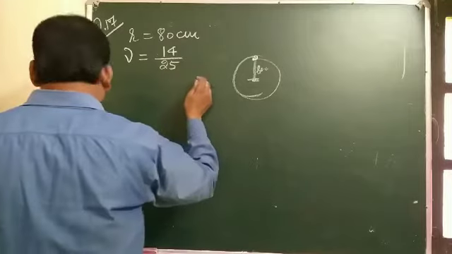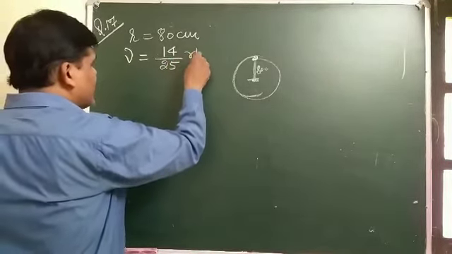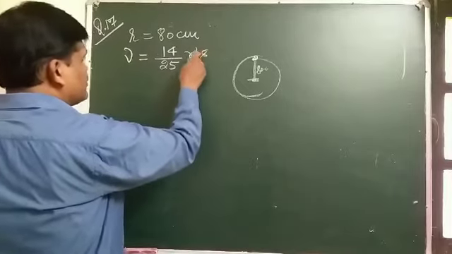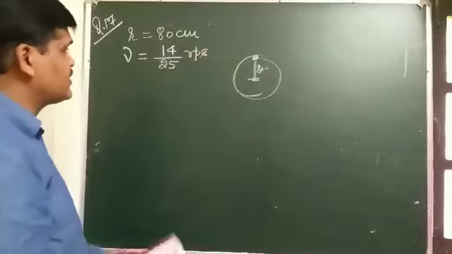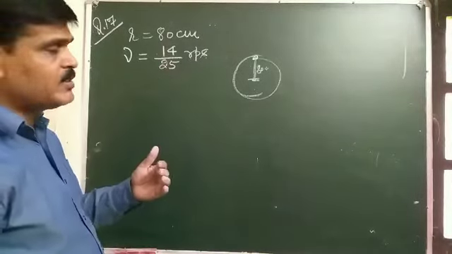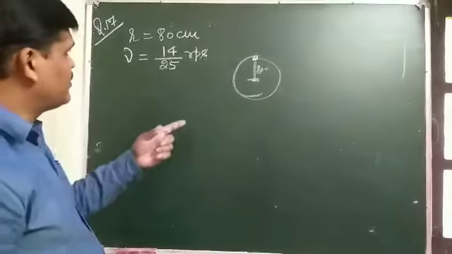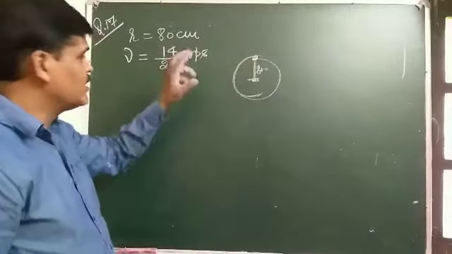So revolutions per second, number of cycles per second, is 40 by 25. According to the definition of frequency, it is the number of cycles completed by the stone in 1 second.